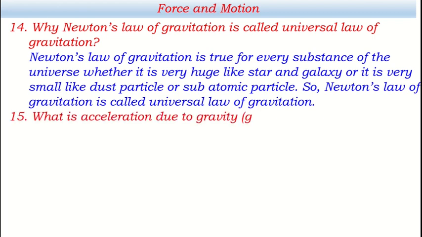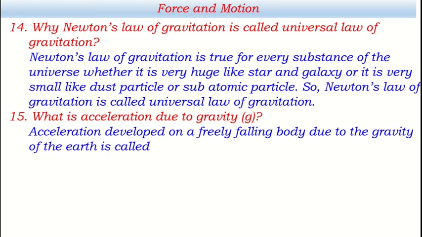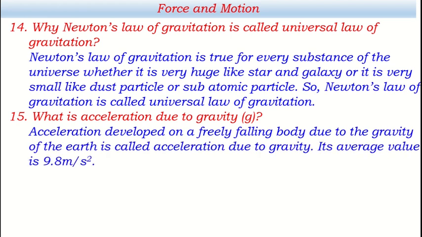Let's have another. What is acceleration due to gravity? Previously we were talking about capital G. Now we are talking about small g. What is small g? Acceleration developed on a freely falling body due to the gravity of the earth is called acceleration due to gravity. Its average value is 9.8 meter per second square. When a body is dropped from a height, then every second its velocity goes on increasing, and because of this reason acceleration is produced, and this acceleration is called acceleration due to gravity, and its average value is 9.8 meter per second square.